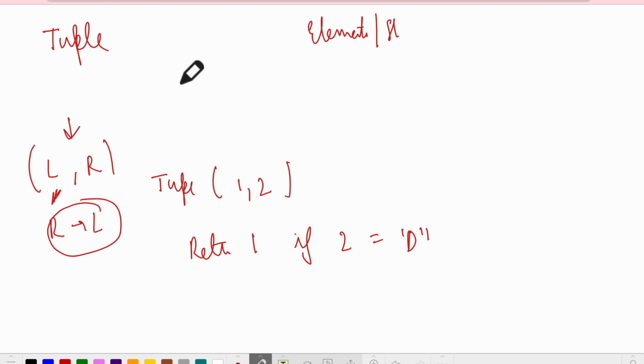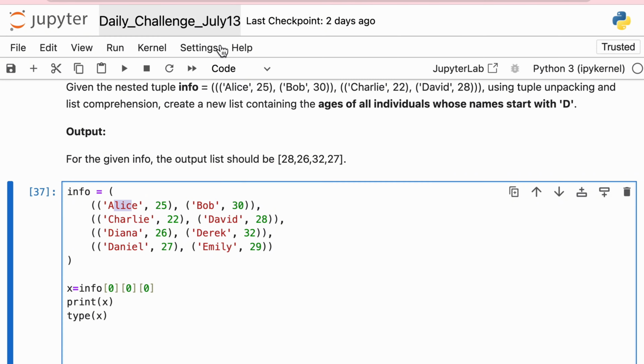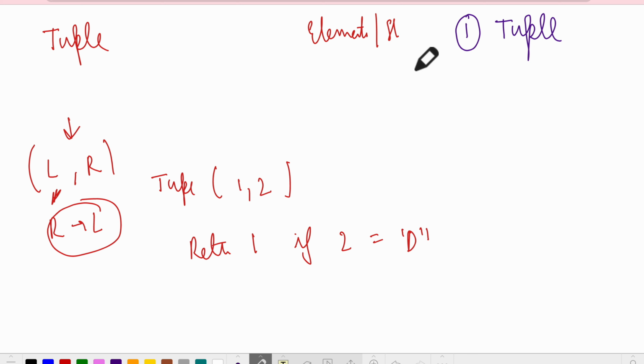So in this particular question, the architecture that we try to build is that you need to access a tuple directly. You don't have to access the element, because if you access an element directly, then Alice and 25 will all come to the same level. You don't want that. You want to access a tuple, and second is your condition where the name starts with D.